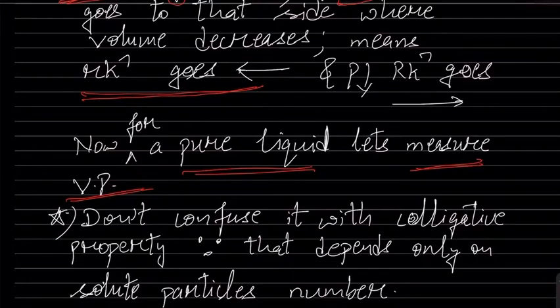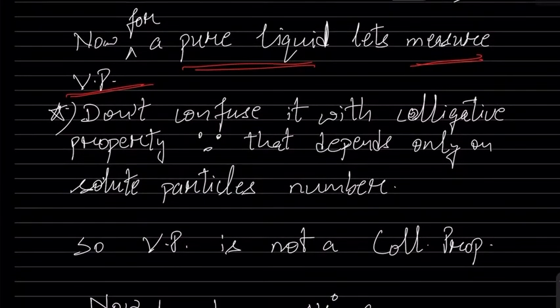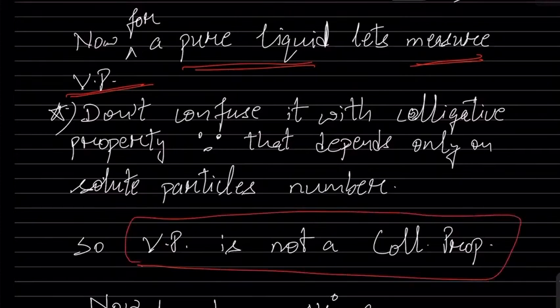Vapor pressure is not a colligative property. I have written it over here. Any colligative property depends only on the number of solute particles. Read it here. But we are measuring vapor pressure, and vapor pressure does not depend on the number of solute particles.